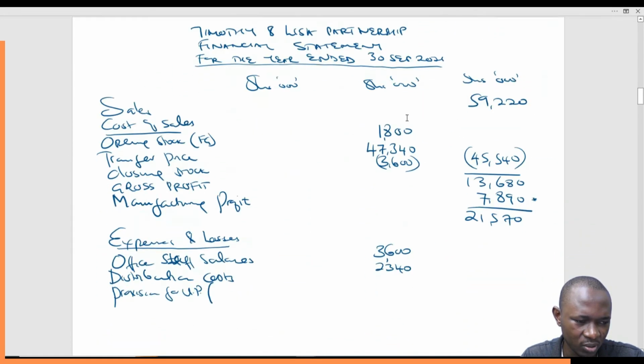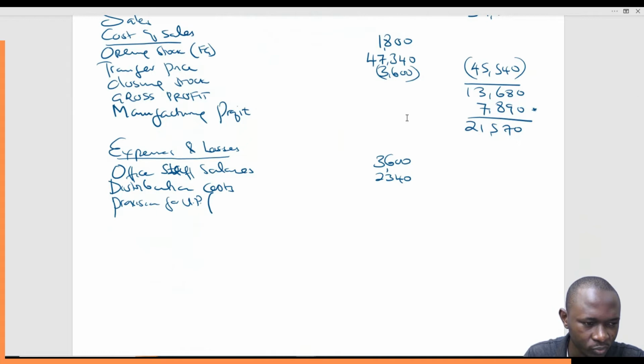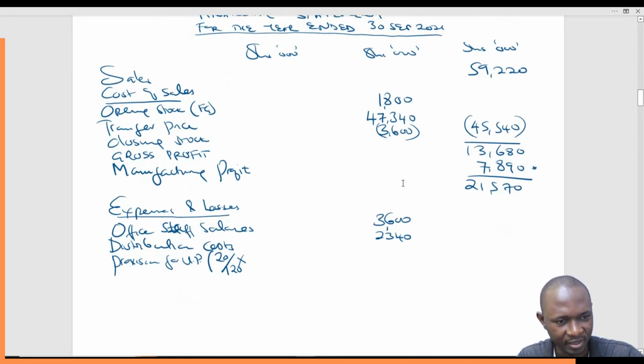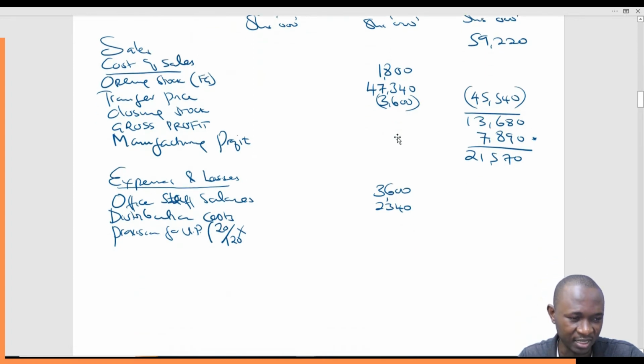So that is what we are interested in. We'll get 20% of what we had transferred times the closing inventory. We are interested in the profit that is still in these inventories that are still with us as at the end of the year.